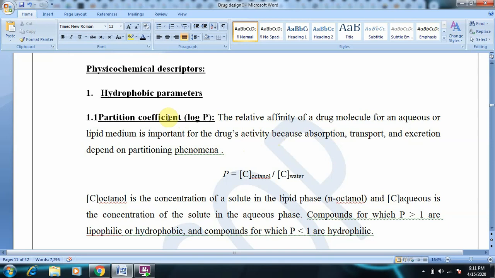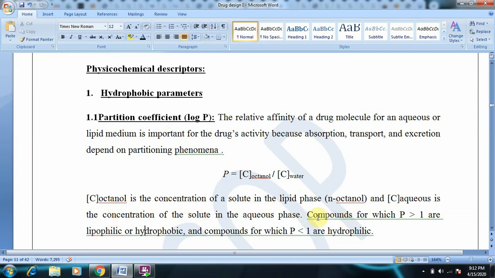So how do we define partition coefficient? Partition coefficient is nothing but C octanol by C water. C is the concentration of the drug in the octanol layer divided by the concentration of the drug in the water layer. C octanol is the concentration of solute in the lipid phase, n-octanol, and C aqueous is the concentration of the solute in the aqueous phase.